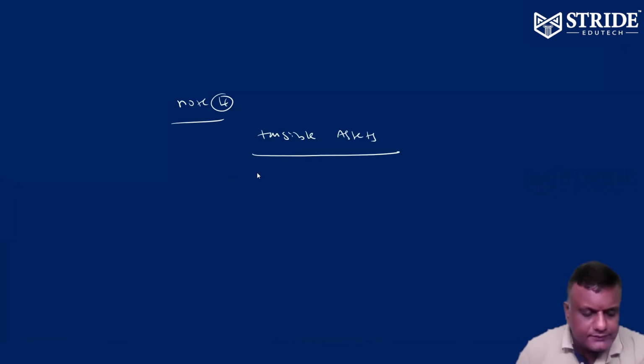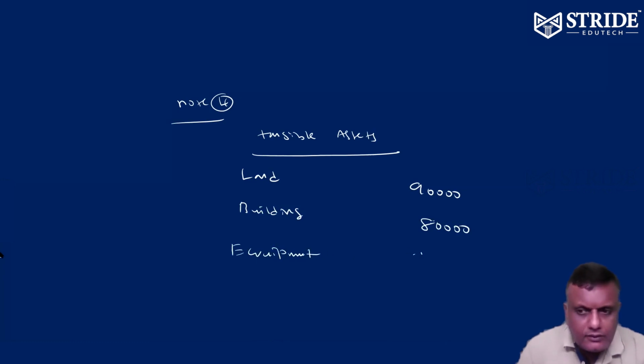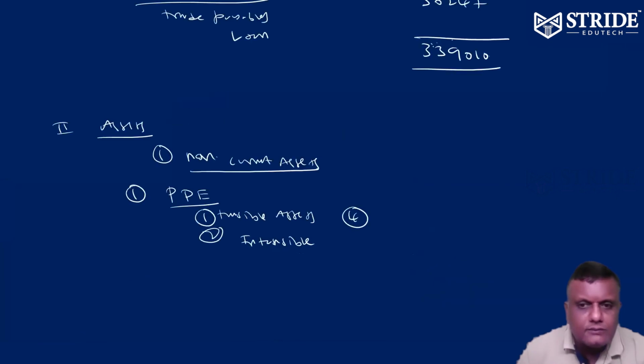So tangible assets. Land has been revised to 90,000. Building has been revised to 80,000 after appreciation. Equipment after reduction, value already given, 10,000. Please make a total: 1,80,000 fixed assets.